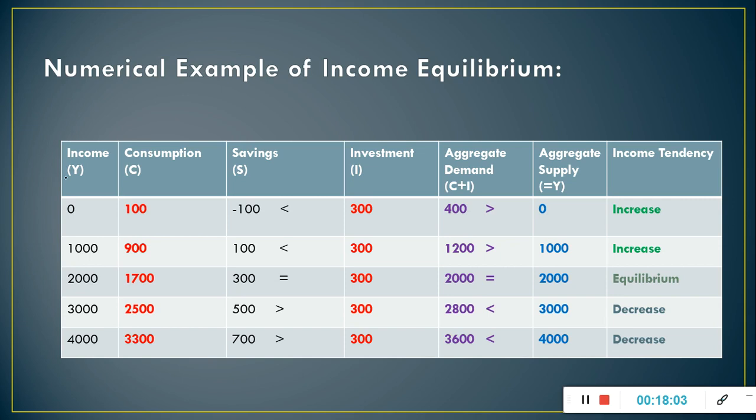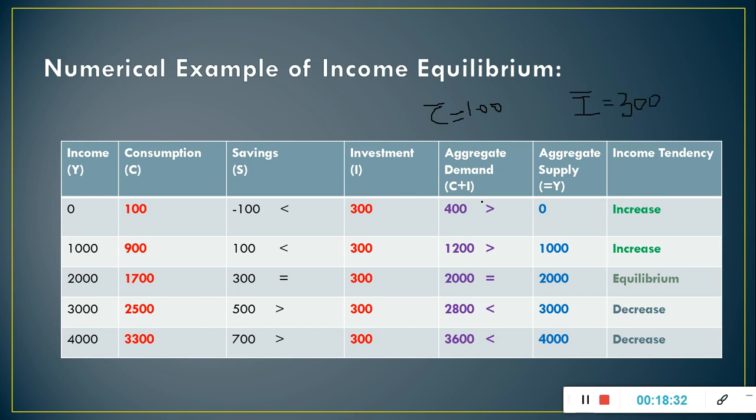You can see here at zero level of income, consumption is 100. That means 100 is the autonomous consumption. We denote autonomous consumption by C bar, so we can write C bar equals 100. Investment is constant or fixed at all levels of income, that is autonomous investment, or I bar equals 300.